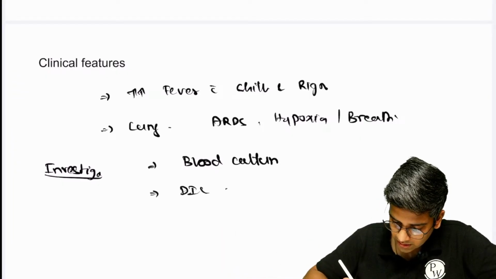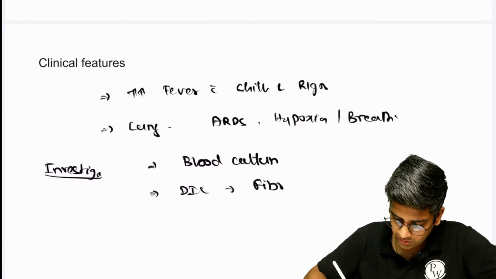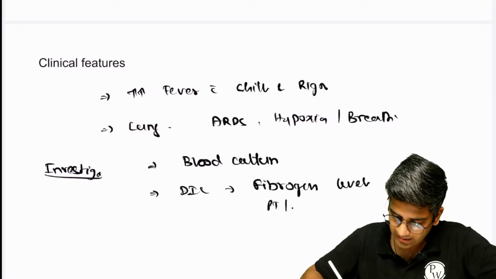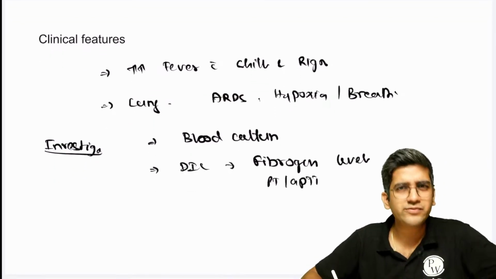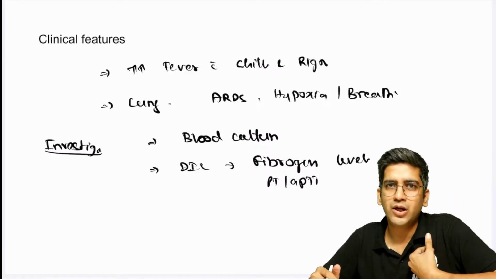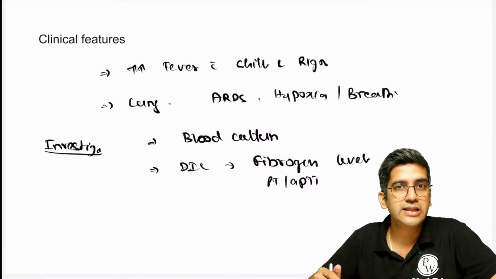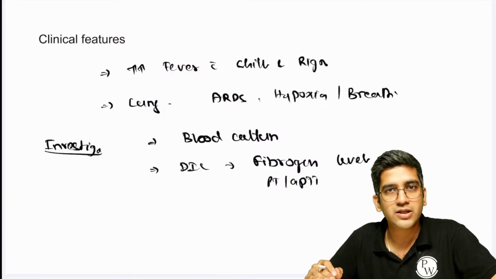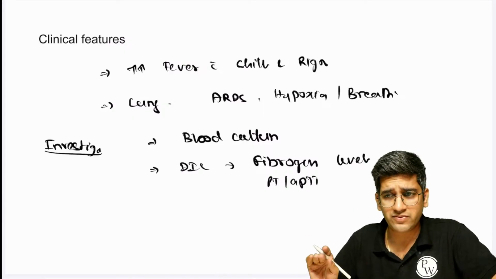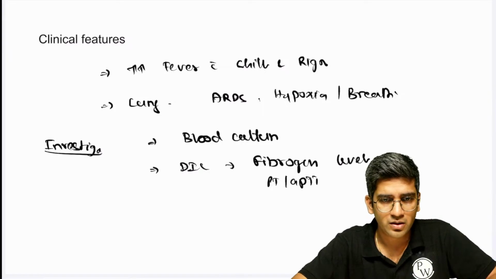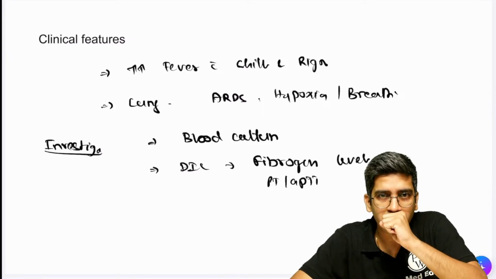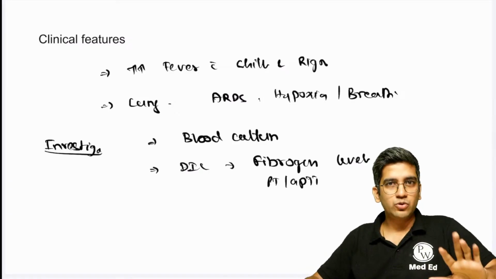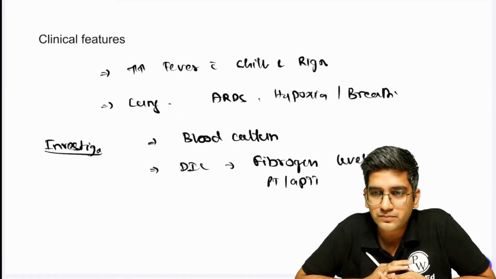DIC related, look for the fibrinogen levels, look for the levels of PT, aPTT so that you can appropriately treat them, right? Obviously, I have to take care of the oxygen saturation, look at the chest X-ray to see how bad the ARDS is and treat them, right? Treatment is starting with broad spectrum antibiotics, supportive treatment, then culture specific antibiotics, fine? Okay, that's about septic shock in short, fine?